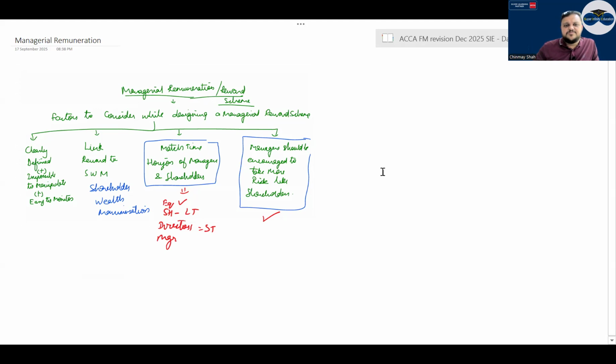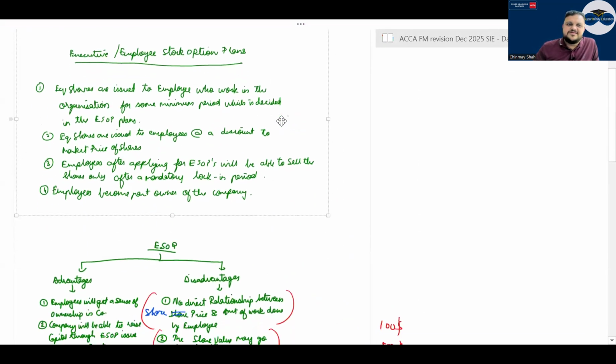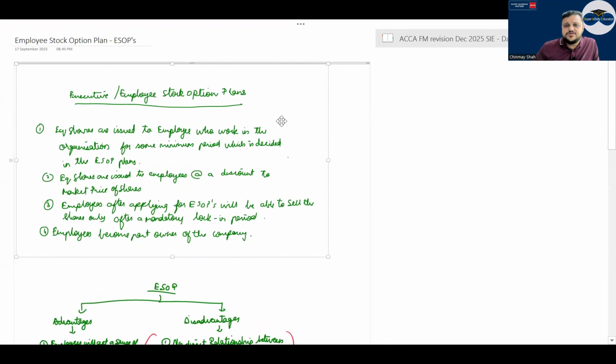Match the time horizon of manager and shareholder. Managers should be encouraged to take more risk like shareholders. They want everything to be aligned, with managers themselves being owners. One way to give managerial remuneration is ESOPs, executive stock option plans or employee stock option plans.